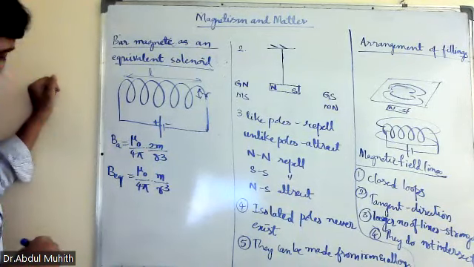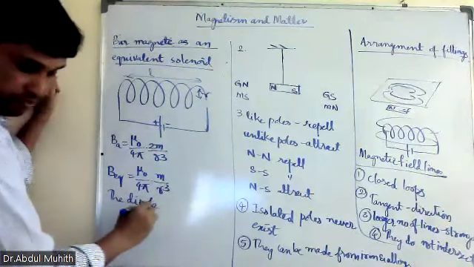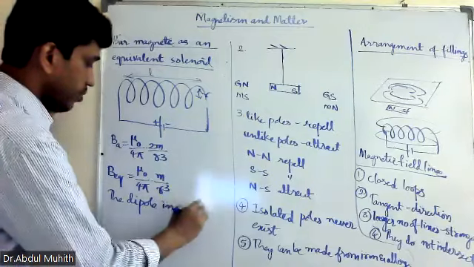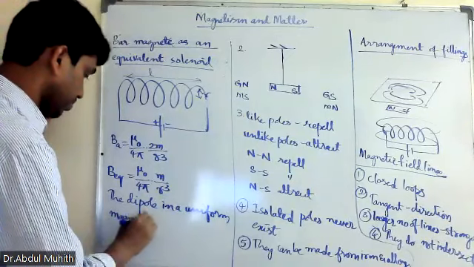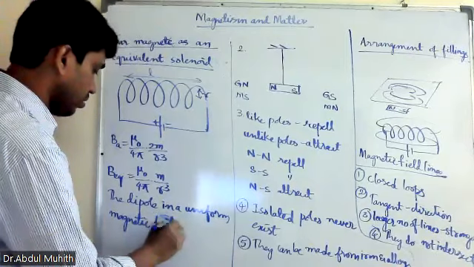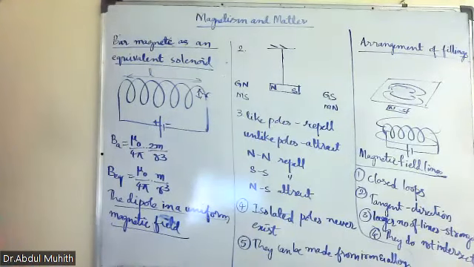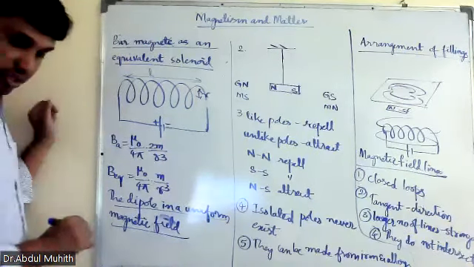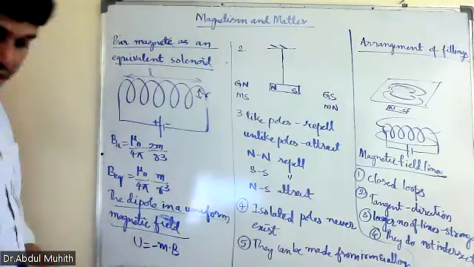Next is the dipole in a uniform magnetic field. This is also qualitative treatment, right? Yeah, sir, that is also qualitative, so it is only the formula. And when it is perpendicular to the axis, both of them are qualitative treatment. So what is the formula here? U is equal to minus m dot B.